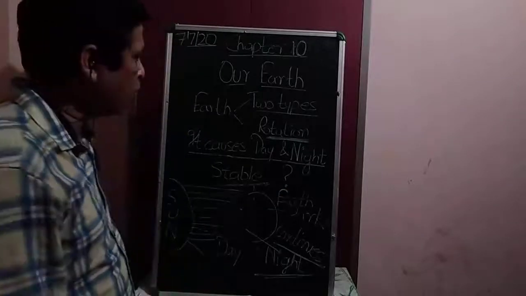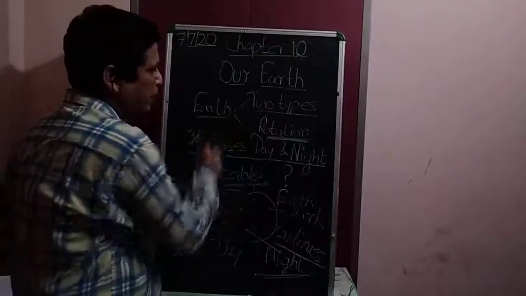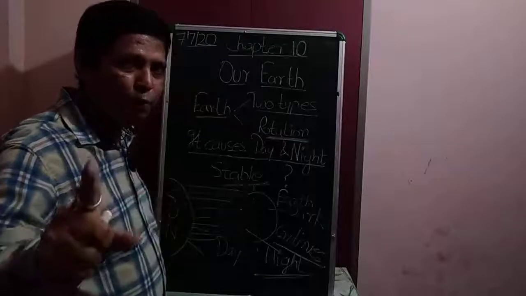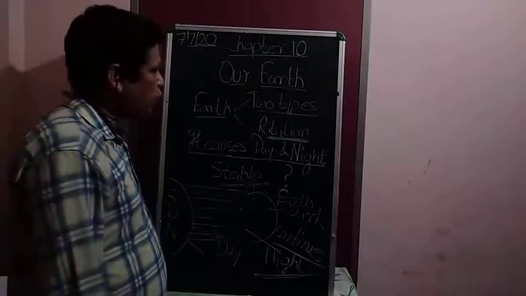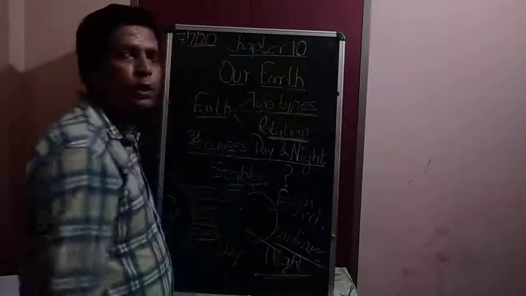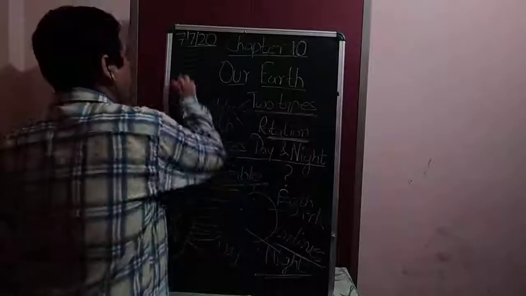Is it clear? Now come to the board. We start from here. We are talking about the movements of earth. So earth has two types of movement. One is rotation and one is revolution.